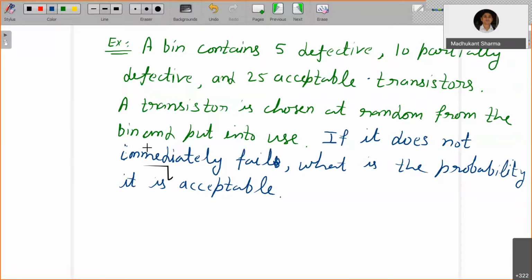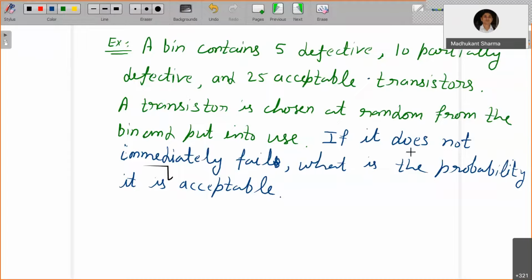Now what he is saying is a transistor is chosen at random from the bin and put into use. So how many are total? 25 plus 10 plus 5, so total 40 transistors are there. Out of them, a transistor is chosen at random from the bin and put into use.